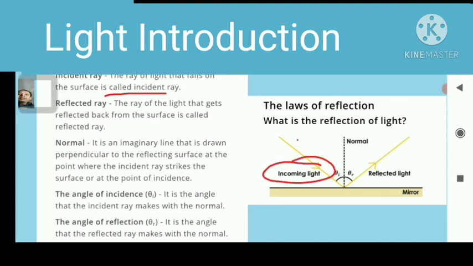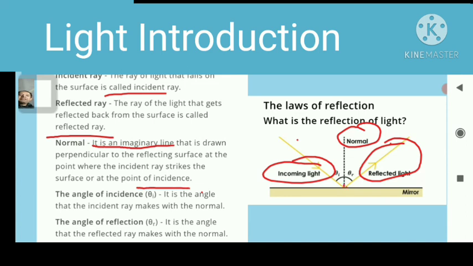Reflected ray: the ray of light that gets reflected back from the surface is called the reflected ray. Normal: this part is called the normal, which makes a 90 degree angle with the upper surface of this plane mirror. The normal is an imaginary line shown perpendicular to the reflecting surface at the point where the incident ray strikes the surface, the point of incidence, at this point. The angle of incidence is the angle that the incident ray makes with the normal.